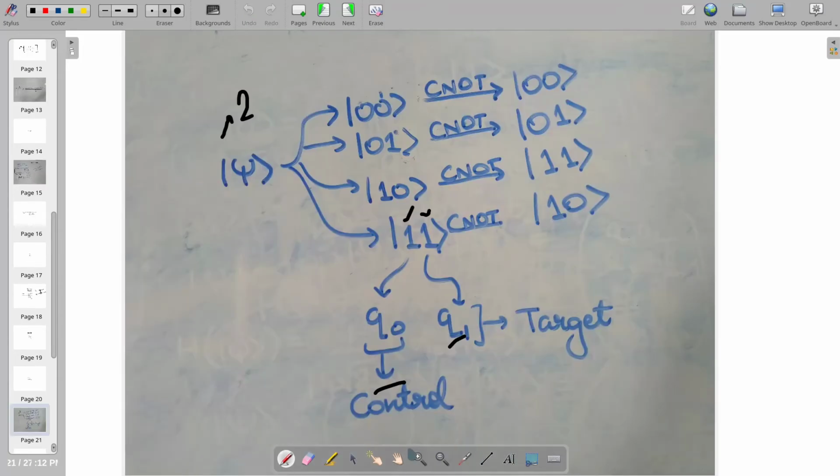To understand the functioning of a control gate, we know that for a 2 qubit system there are only 4 possible states: 00, 01, 10 and 11, where the first qubit is the control bit and the second one is the target bit. Whenever the control becomes 1, we apply a NOT, or X rotation, on the second qubit. So here it is 0, so no rotation. Here it is 0 again, so no rotation. Here it is 1, so we will perform X gate on the second qubit and we will obtain 1. It is again 1, so we will perform X gate on the second qubit and we will obtain 0.